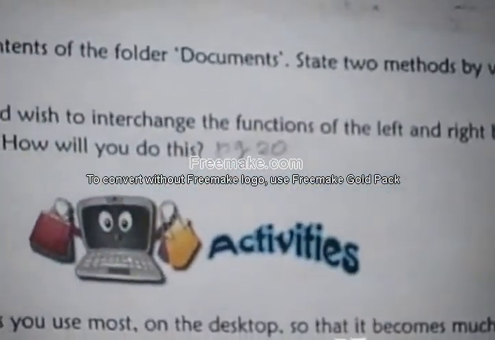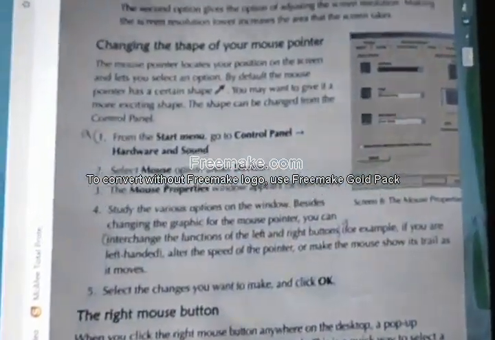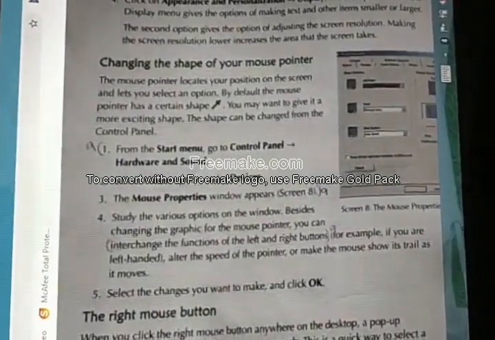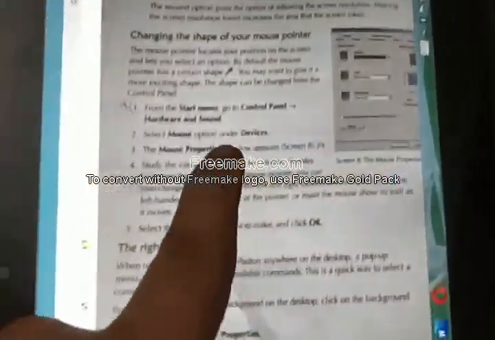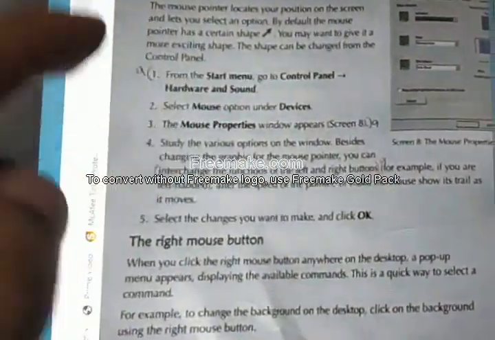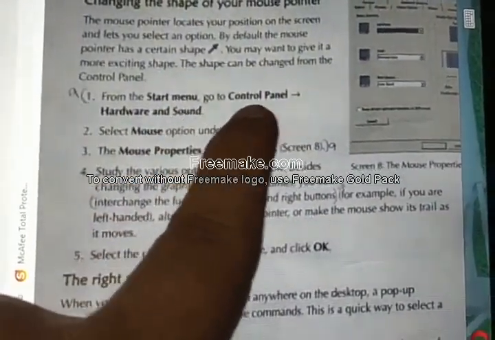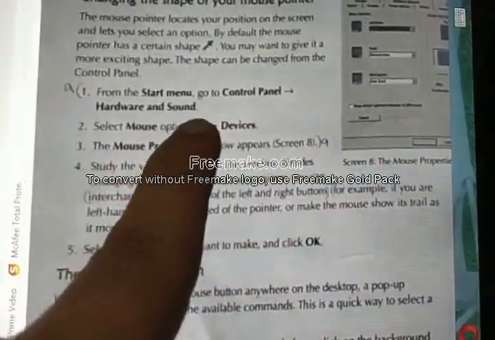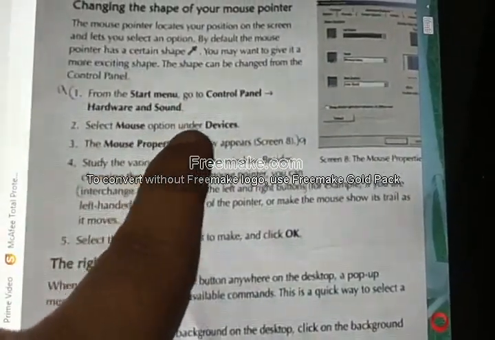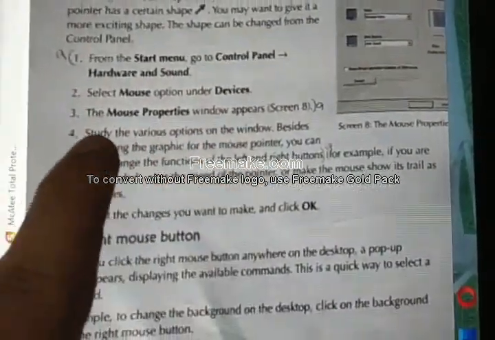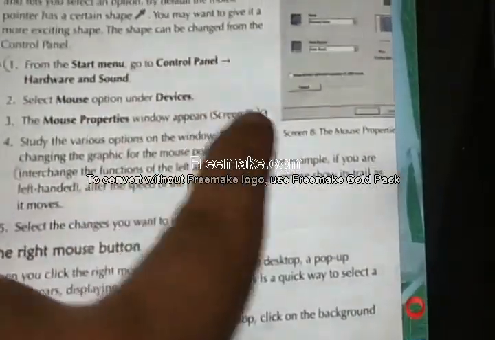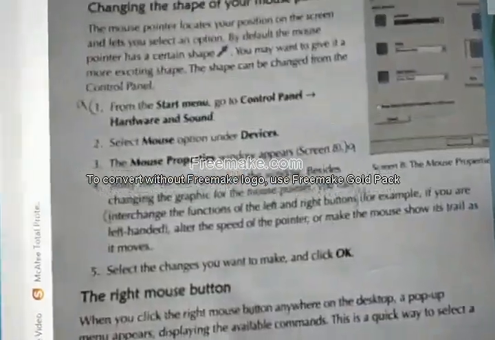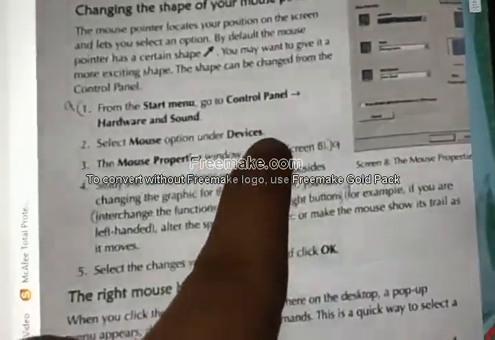Okay. For that, the answer is on page number 20. Open page number 20. Under the heading changing the shape of mouse pointer, write the first 3 points. From Start menu, go to Control Panel, Hardware and Sound, click Mouse option under Devices. The Mouse Properties window appears. Okay, till that, the first 3 points. Don't write the screenshot. You should not write that. Till appears, you write.